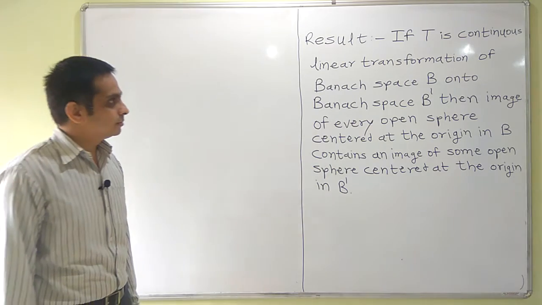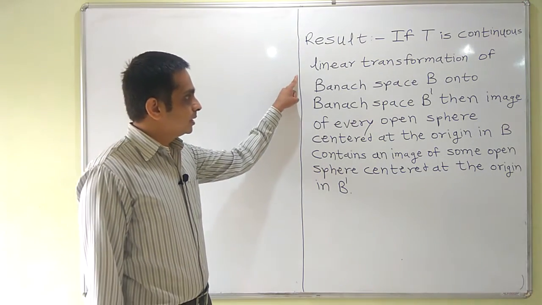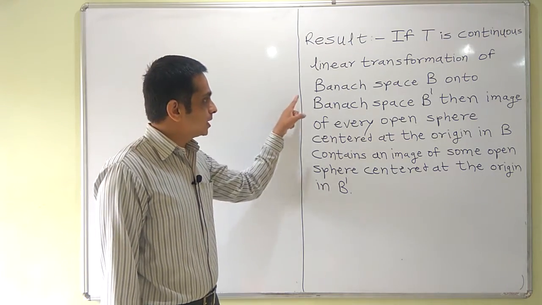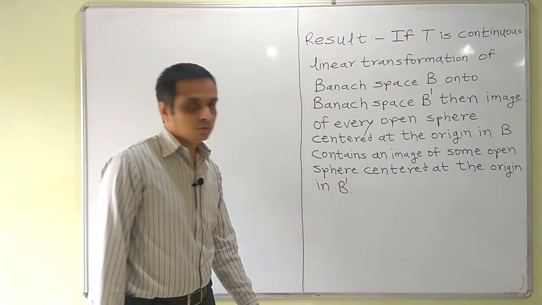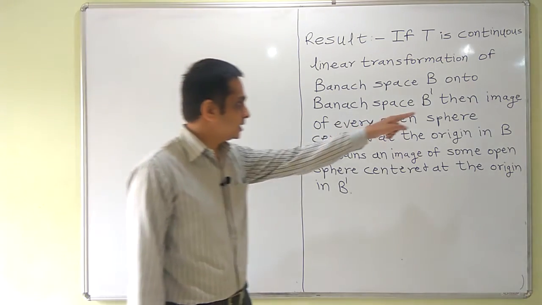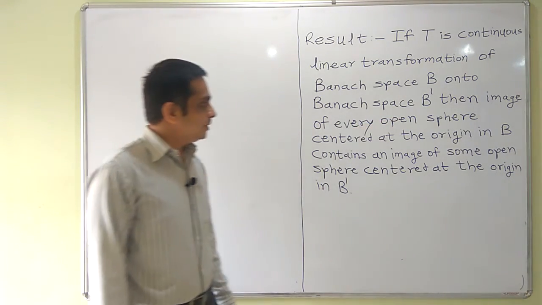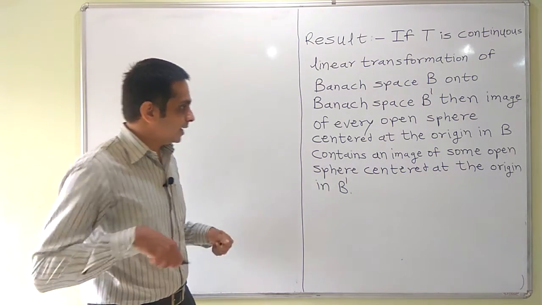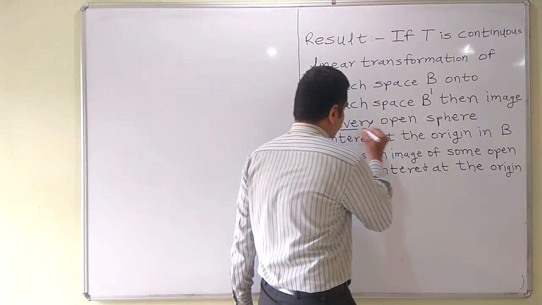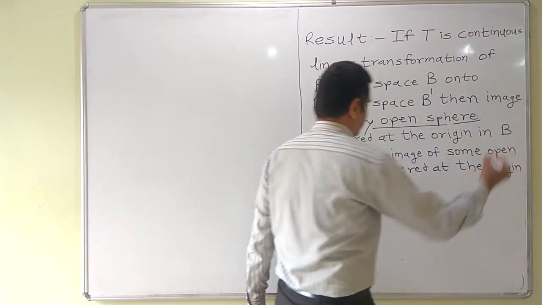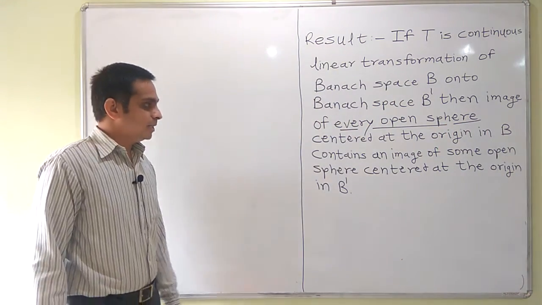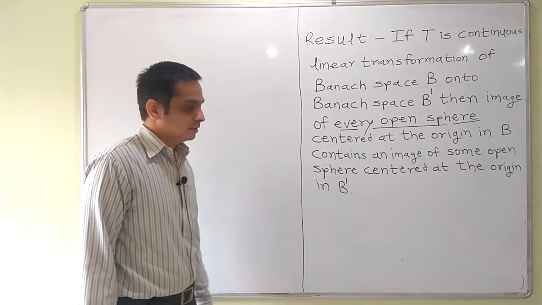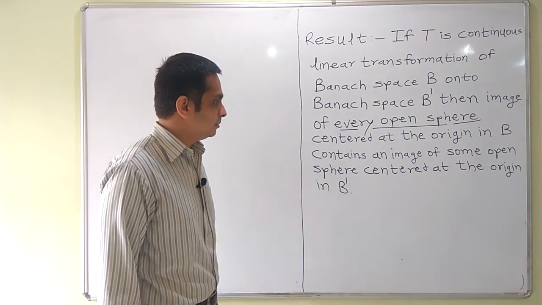The result is: if T is a continuous linear transformation of Banach space B onto Banach space B dash, then the image of every open sphere centered at the origin in B contains an image of some open sphere centered at the origin in B dash.